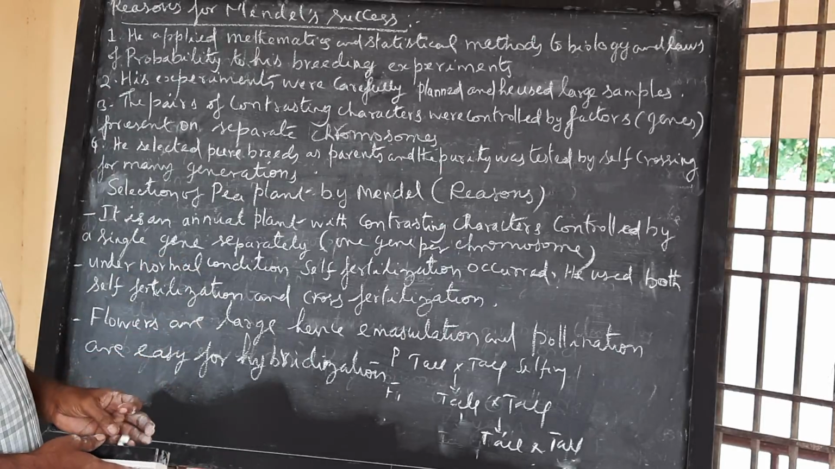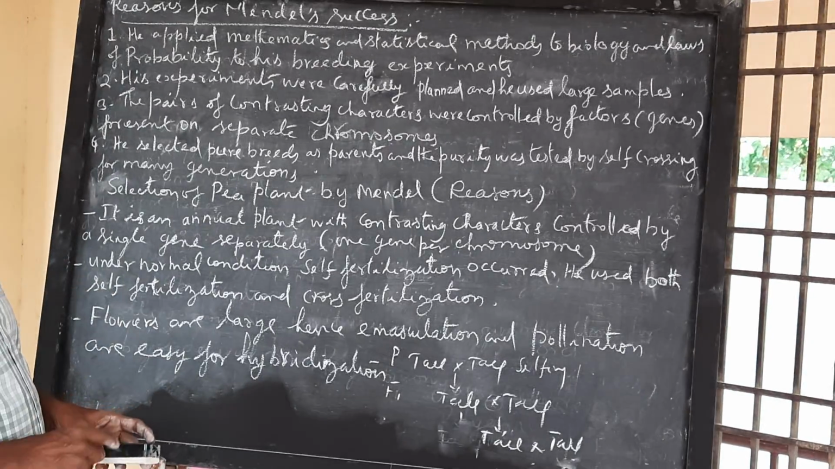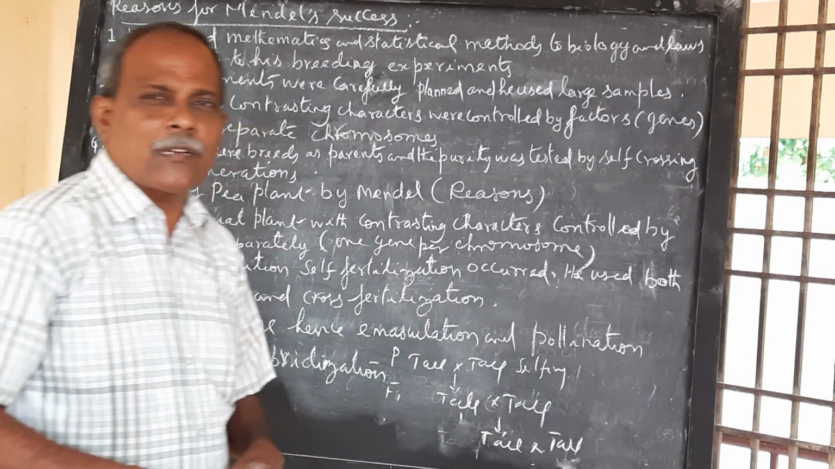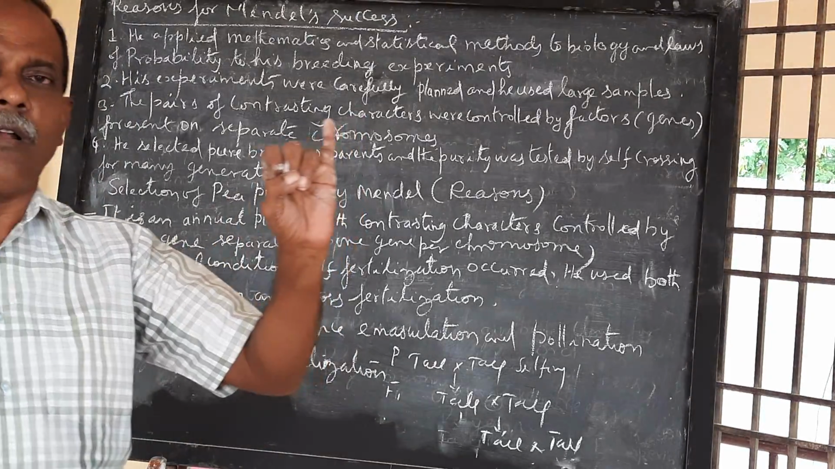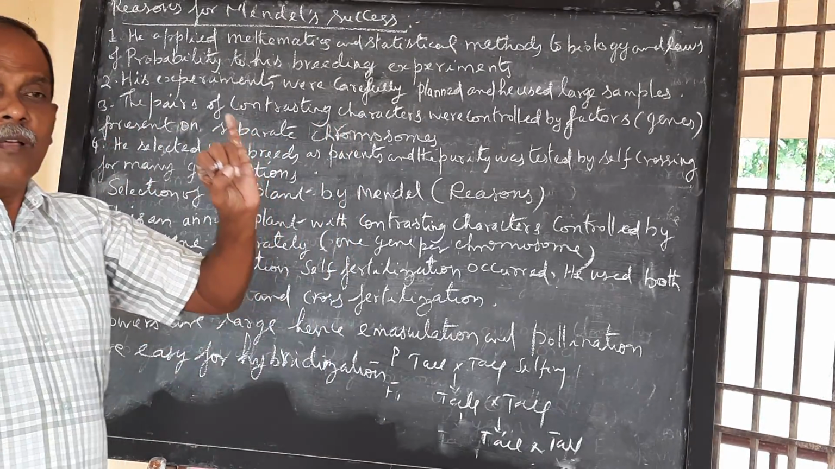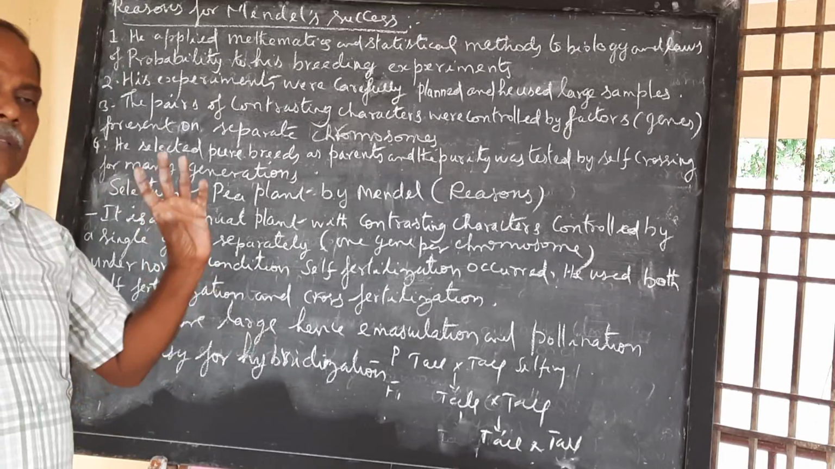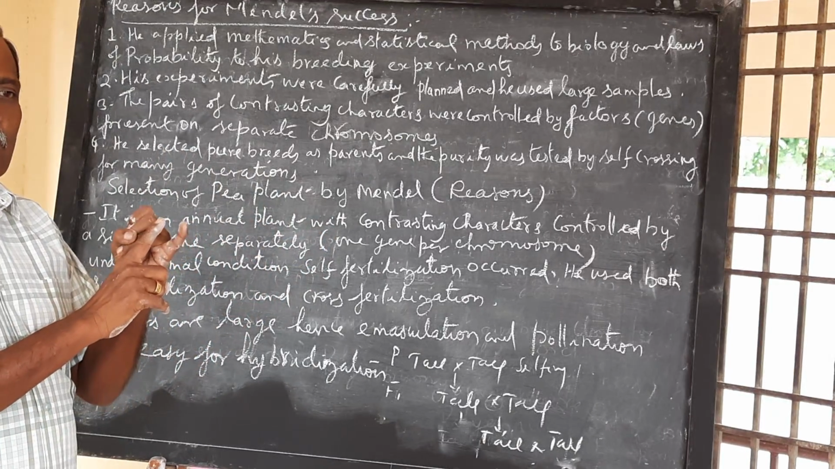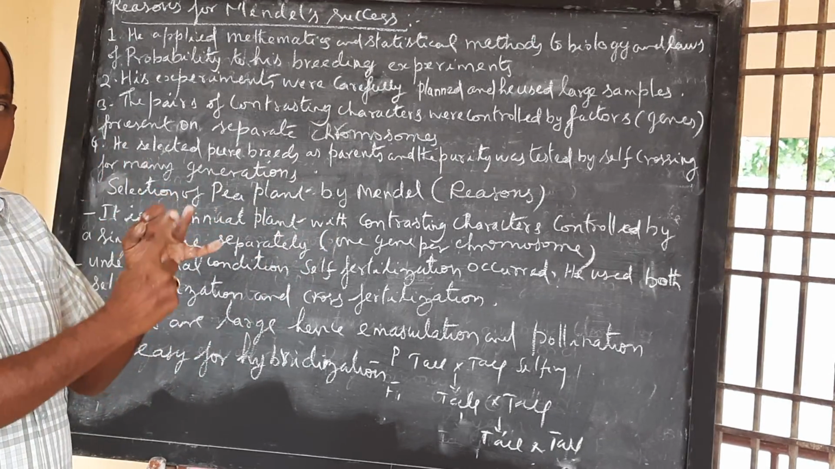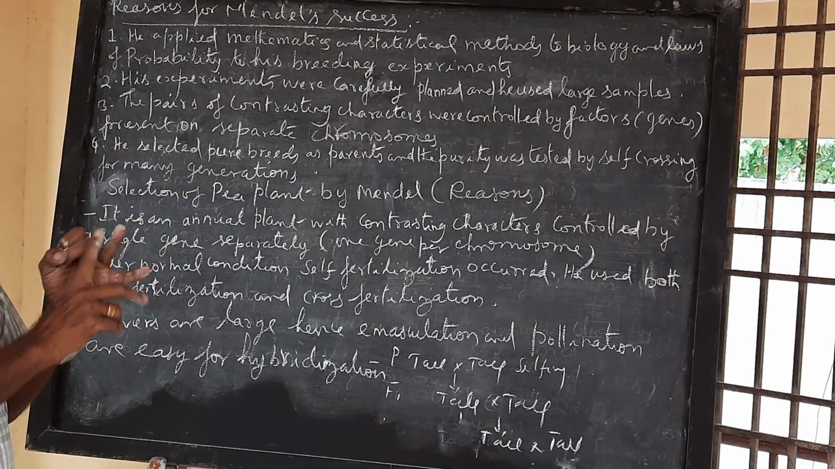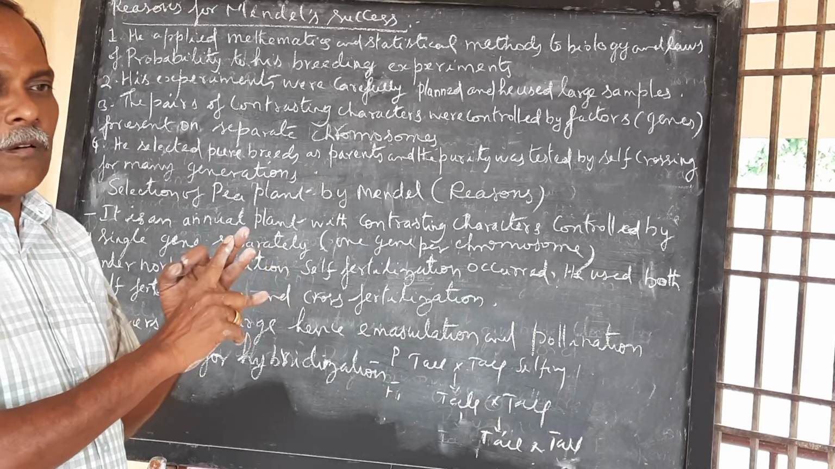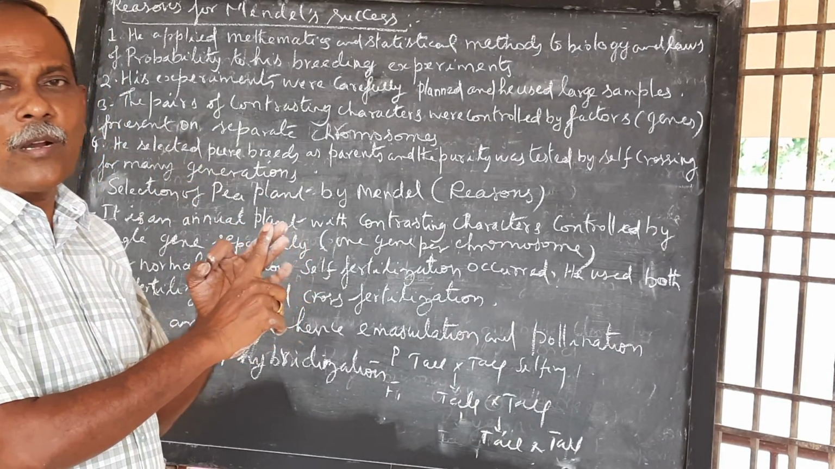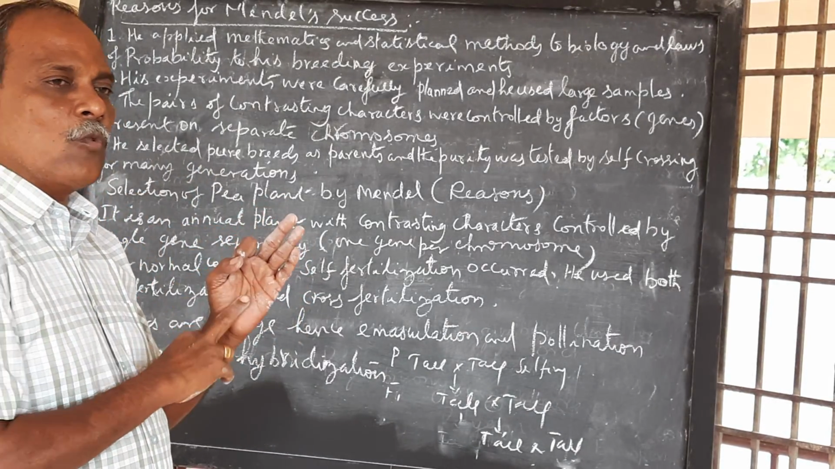Mendel selected 7 pairs of contrasting characters in pea plants. Such 7 pairs include height of the plant: tall is dominant, dwarf is recessive. Then seed form: round seeds dominant, wrinkled seeds recessive. Then color of the cotyledon: yellow cotyledon dominant, green cotyledon recessive.